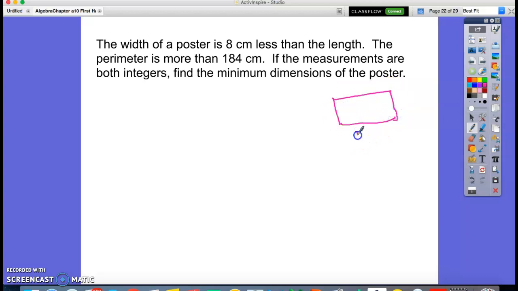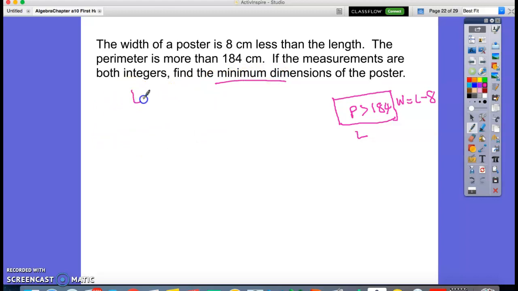So if L is the length, the width is what? Width is L, 8 centimeter less than the length. So L is the length, so width is L minus 8, right? The perimeter is more than 184. Find the minimum dimensions of the poster.